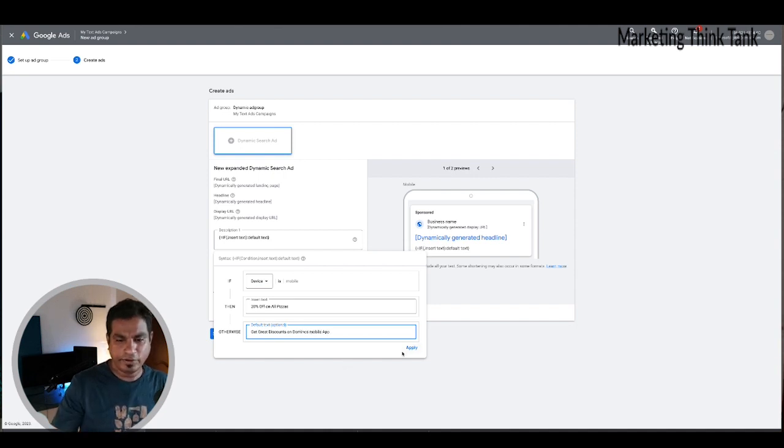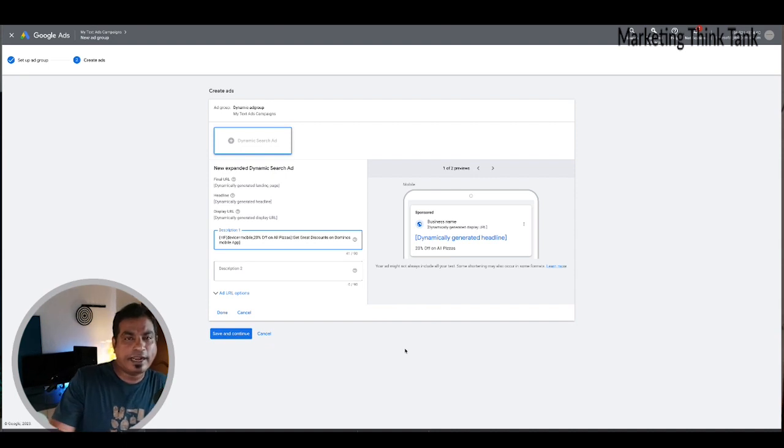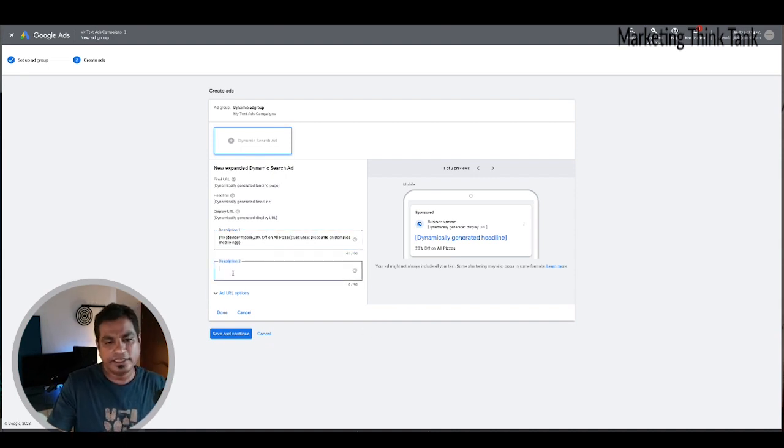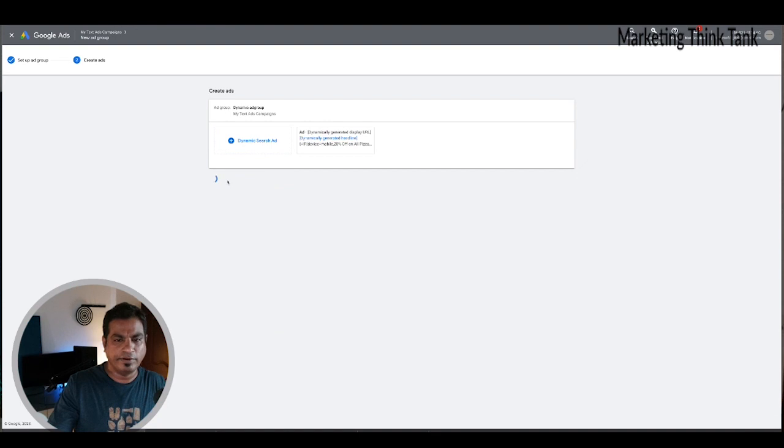Right? So this is how you can customize who sees your ad and what they see when they're coming from a mobile device, etc. So this is how you would customize a dynamic search ad. All orders above, let's say $10, right? And this is just for demonstration, so I'm just going to save and continue.